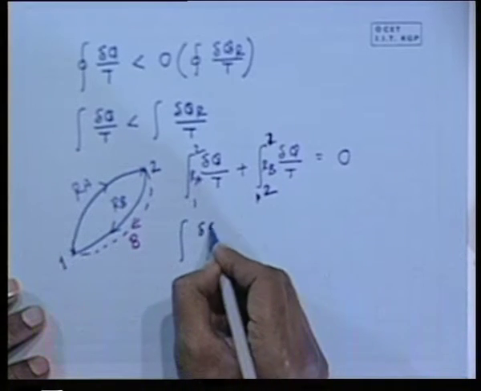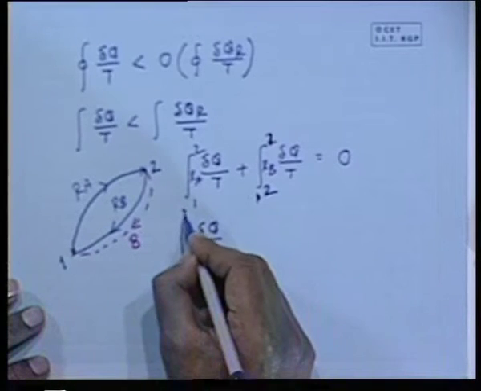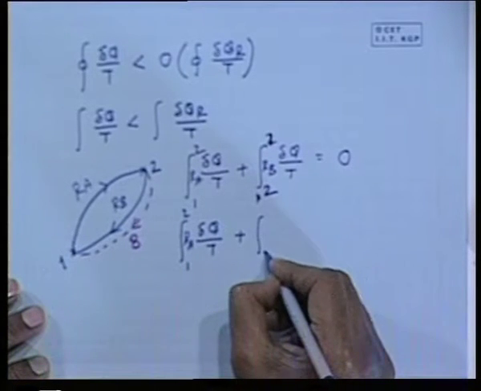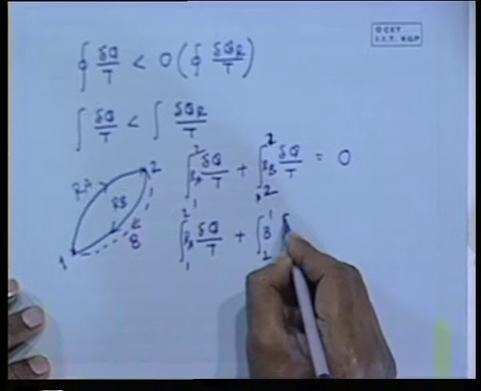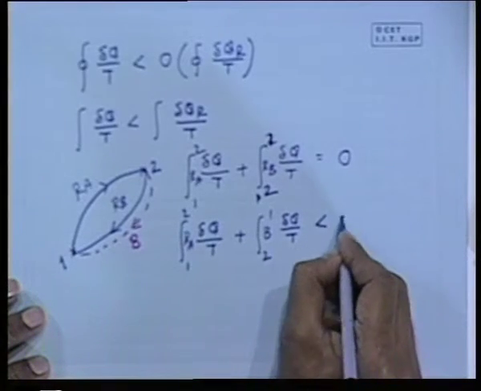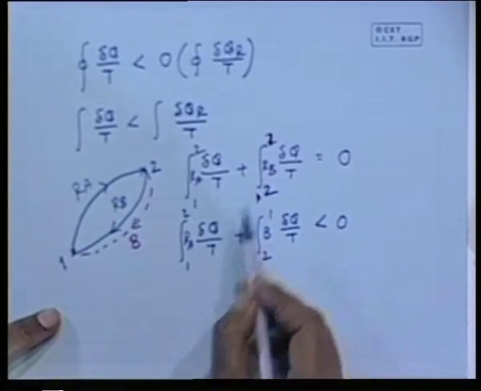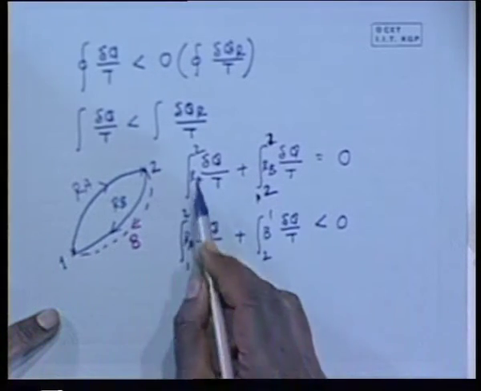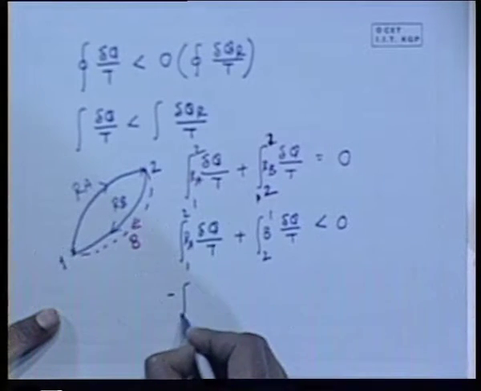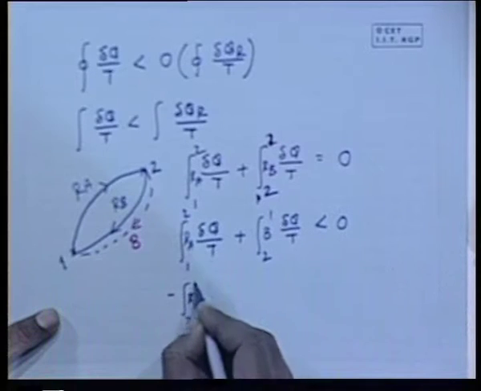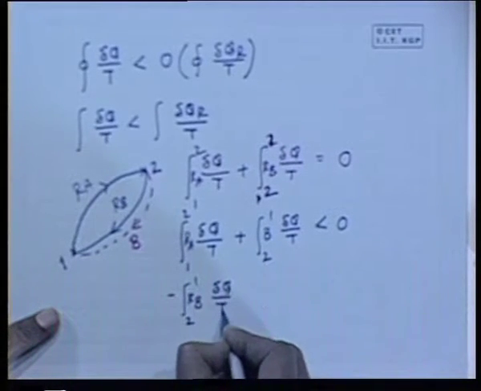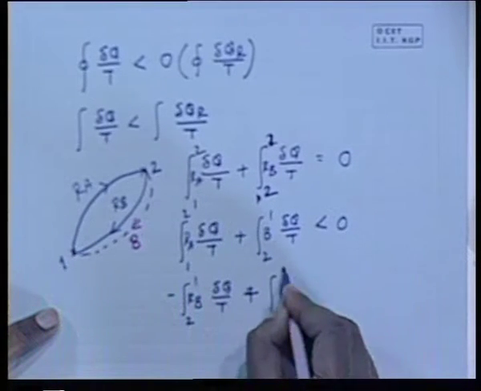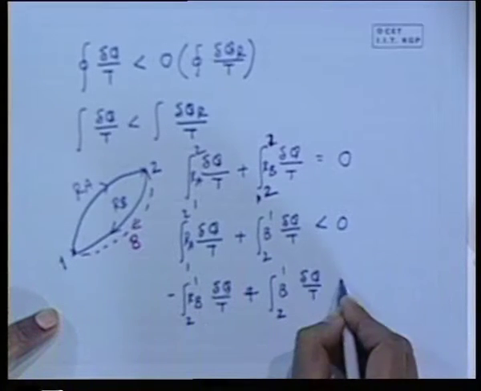So, for this cycle, this will be the integral from 1 to 2 via R A of δQ/T plus the integral from 2 to 1 via B of δQ/T is less than 0. Now, from here I can replace the integral from 1 to 2 with minus the integral from 2 to 1, so minus the integral 2 R 1 of δQ/T plus the integral 2 B 1 of δQ/T is less than 0.